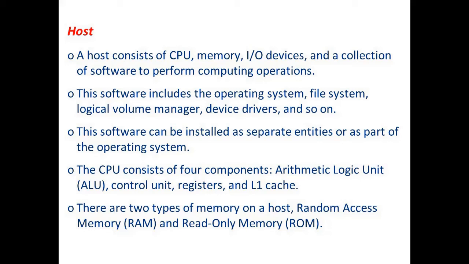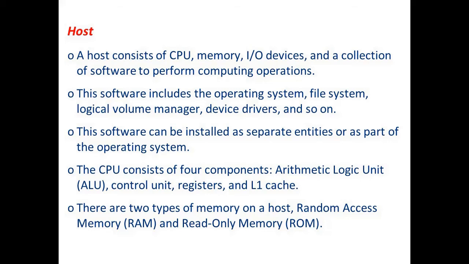The central processing unit or the CPU consists of 4 components, namely arithmetic logic unit or ALU, control unit, registers and the L1 cache. There are two types of memory on a host: random access memory, the RAM, and the read-only memory, which is also referred to as ROM.